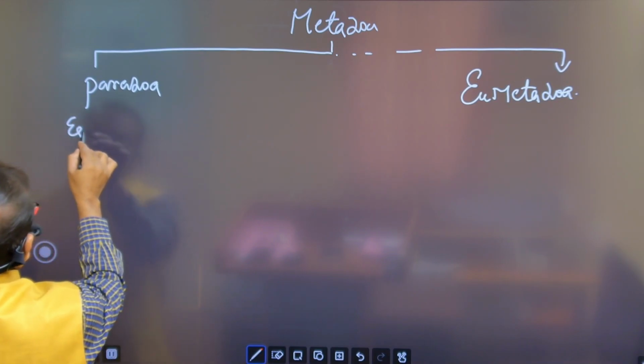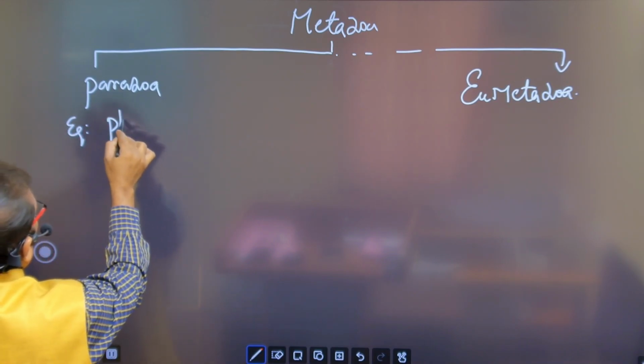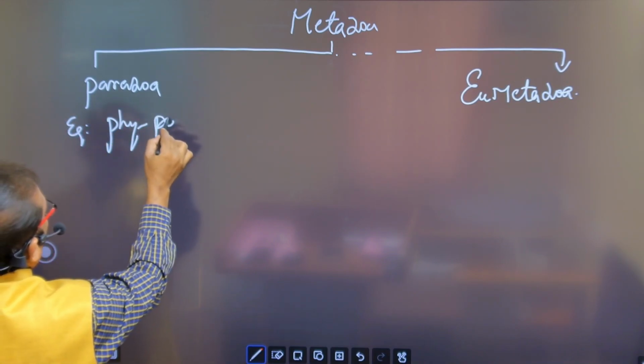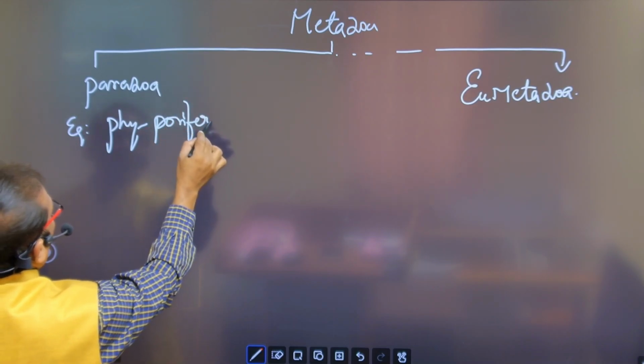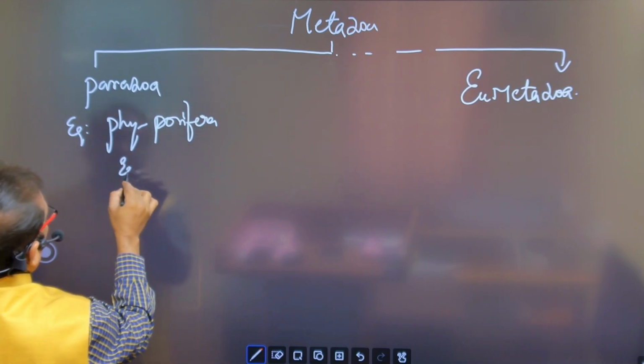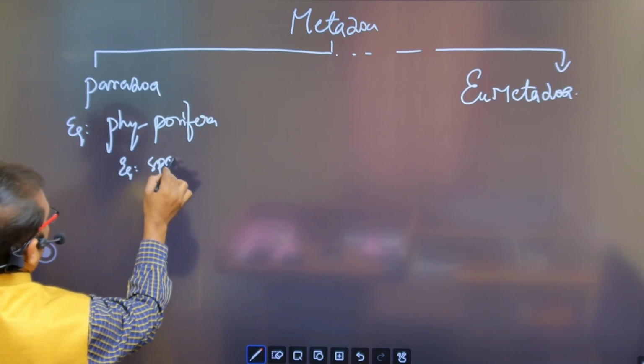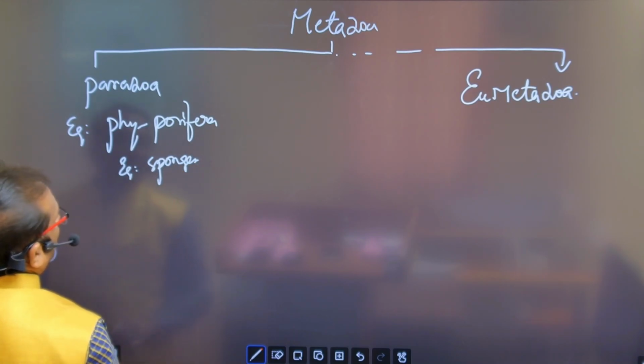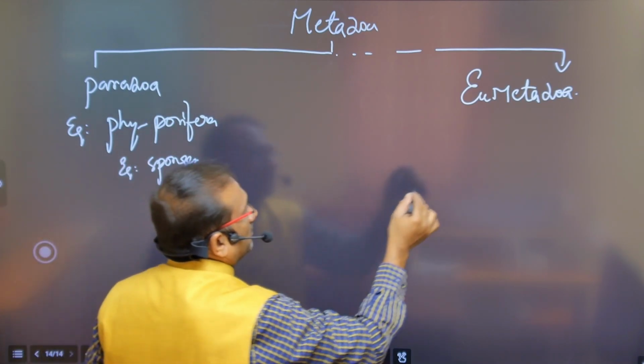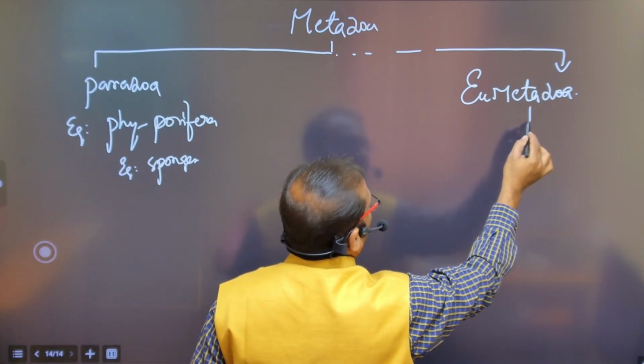Parazoa, example phylum Porifera, example sponges. There are multiple cells, but there is no multicellularity. Tissues are absent.